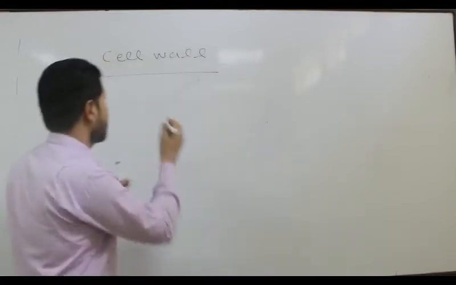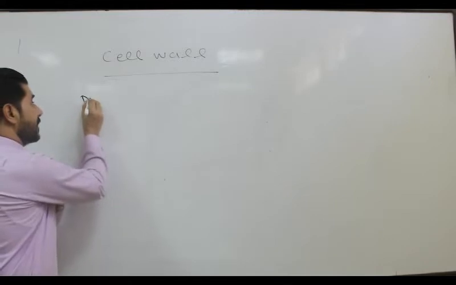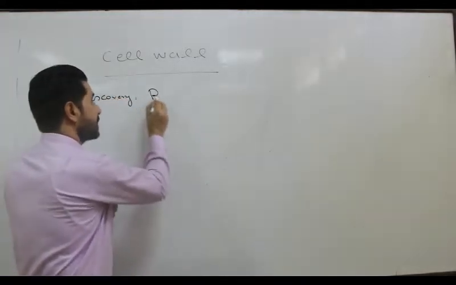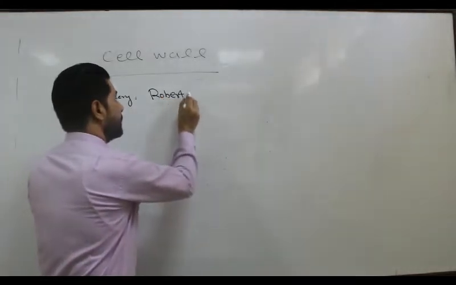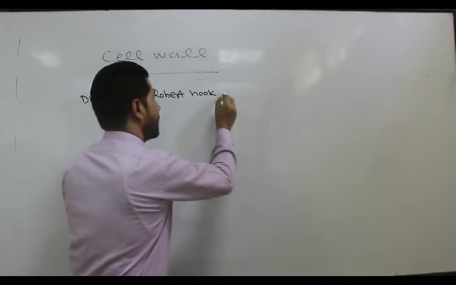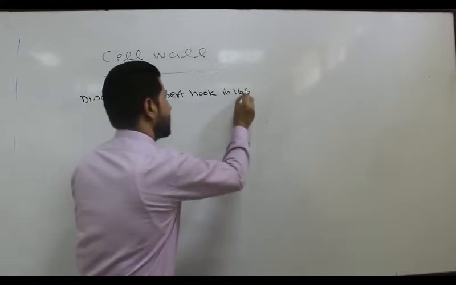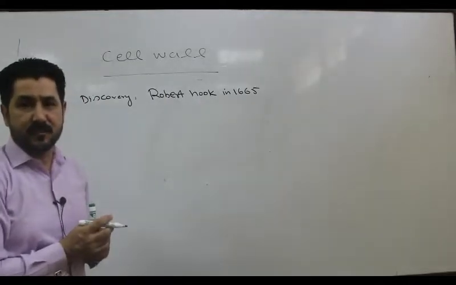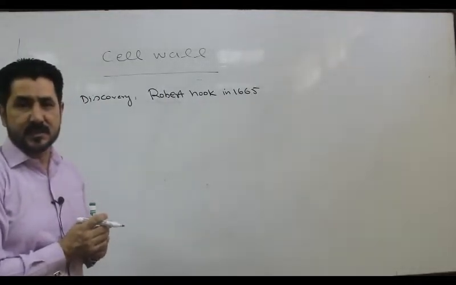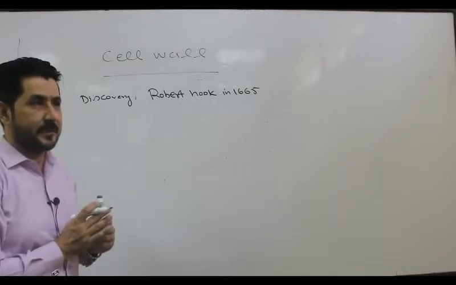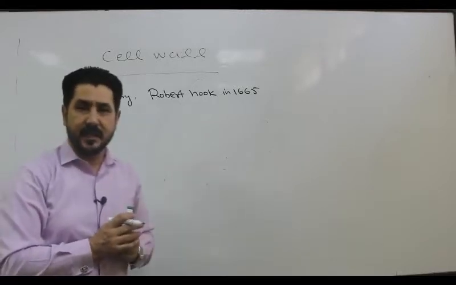So who discovered the cell wall? It was Robert Hooke in 1665 who discovered this important structure in certain organisms, especially in plants, but this important structure is also present in bacteria and fungi.